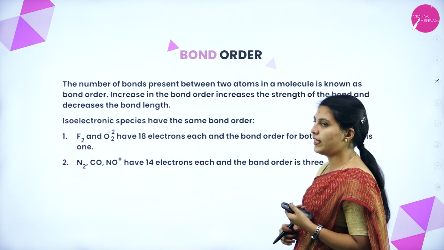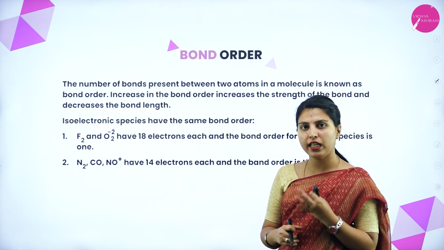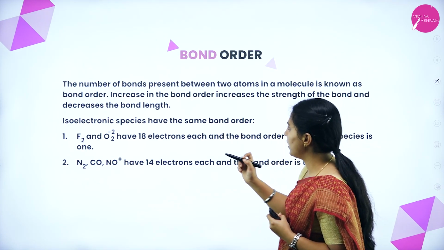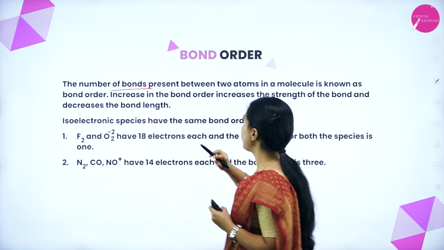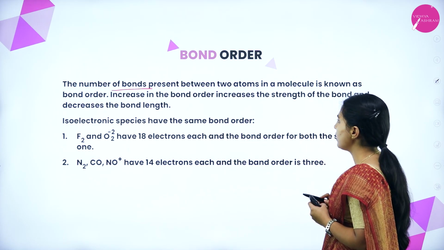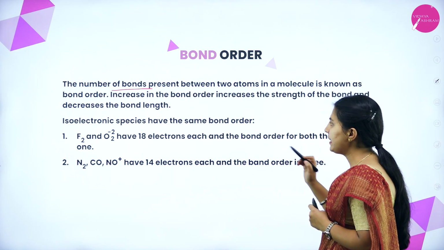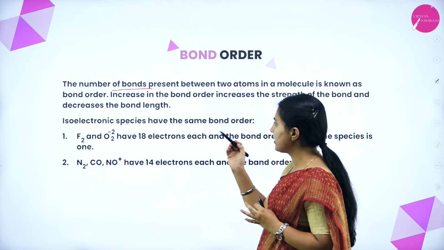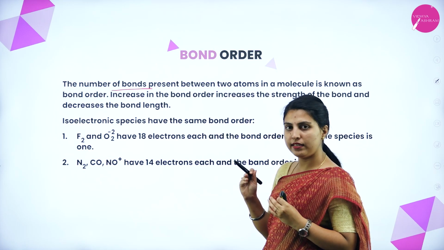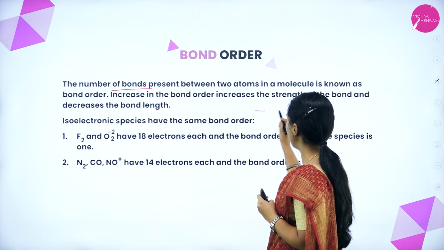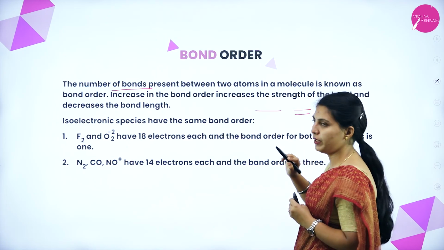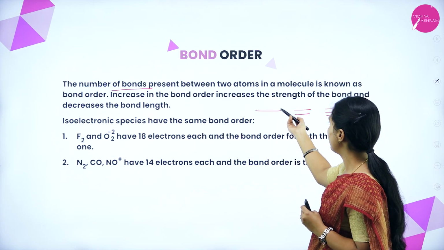Next, bond order. The number of bonds present in the molecule or compound is called bond order. See here, the number of bonds present between the two atoms in a molecule is known as bond order. Increasing the bond order increases the strength of the bond and decreases the bond length. In a single bond, bond length will be more. Double bond, a little bit shorter. Triple bond, like this it will be there. Obviously strength will be more.